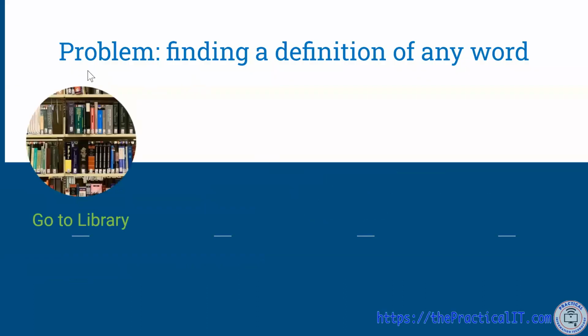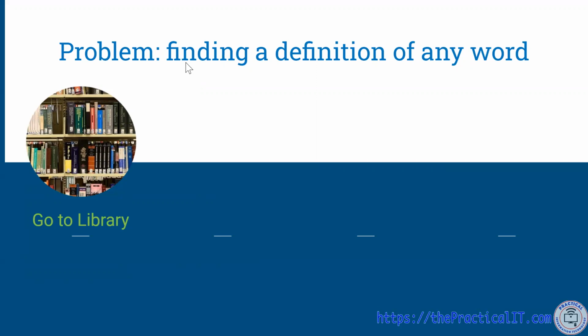So let's see a very simple example of finding the definition of any word. You might be getting a bunch of words here and there, and then someone might be wondering, how would I know the definition of a new word that I'm given? Then you can write down how they can find that word, or you can show them in a pictorial way. So let's do it in a much simpler pictorial way.